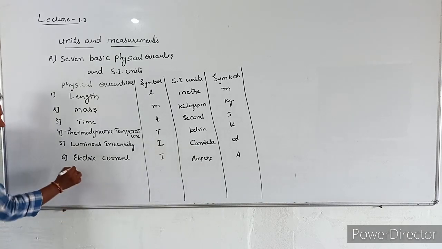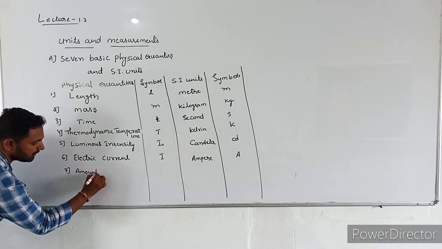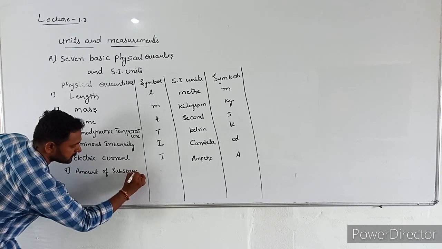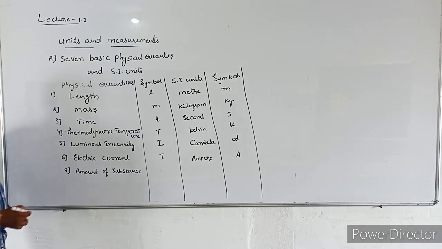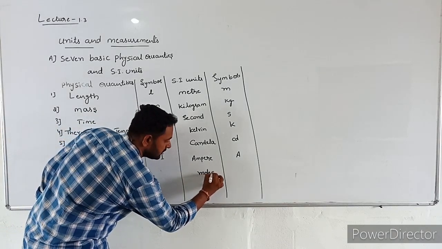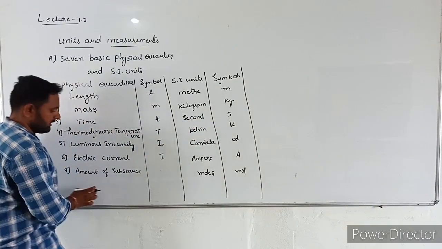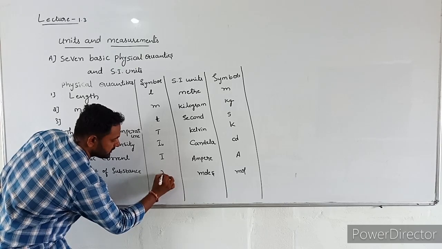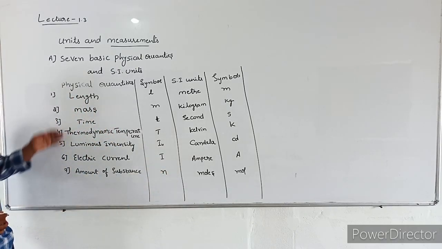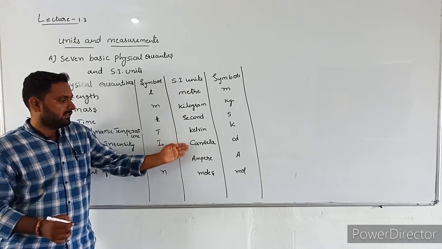Next, the last physical quantity is amount of substance. Amount of substance we can measure in moles. The symbol of mole is mol. Amount of substance is represented by small n. These are the 7 basic physical quantities and their SI units.